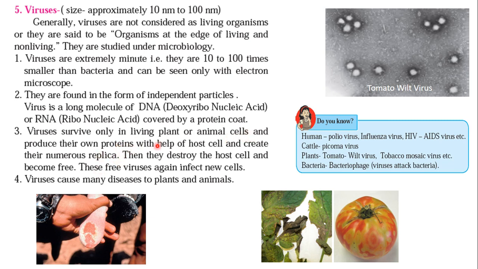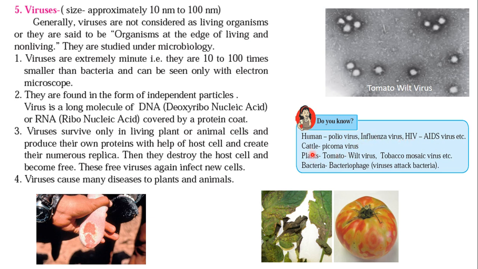After creating replicas, they destroy the original host cell and become free. By this means they increase their numbers in our body. These viruses cause many diseases in plants and animals, for example polio virus, influenza virus, and HIV/AIDS virus.